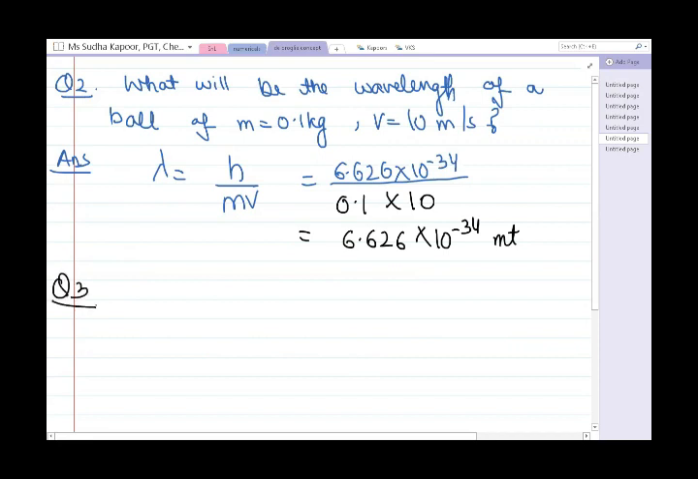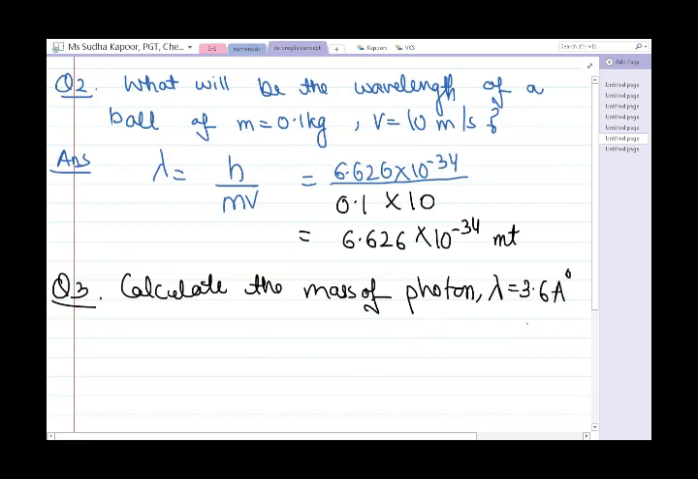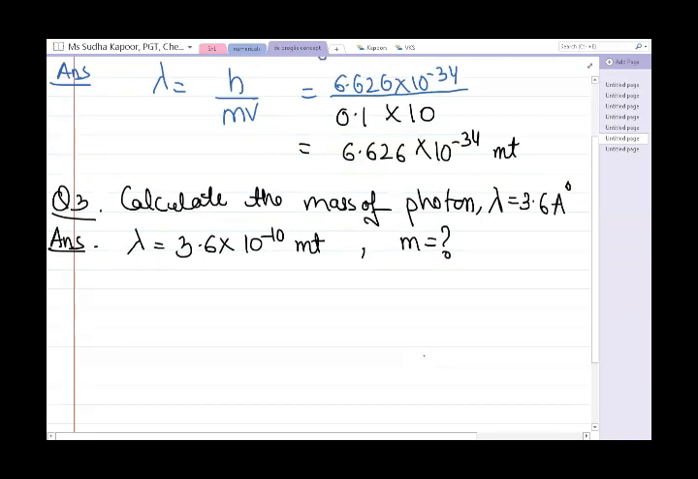Now coming to another NCERT question. It is also a solved example. Calculate the mass of a photon having the wavelength given here as 3.6 Angstrom. When we are solving this, the first basic thing is to convert Angstrom into meter, which is 10 to the power minus 10 meter. Now we calculate the mass using the de Broglie formula, lambda is equal to h upon mv, or m is equal to h upon v into lambda.